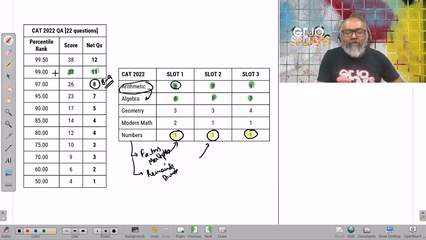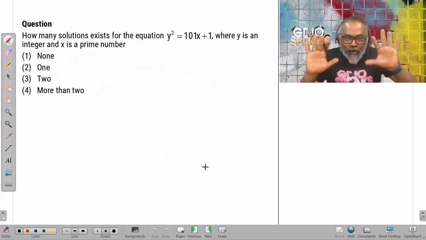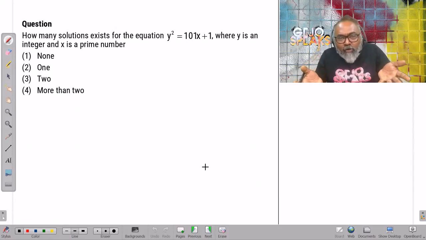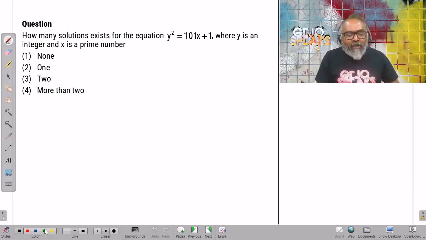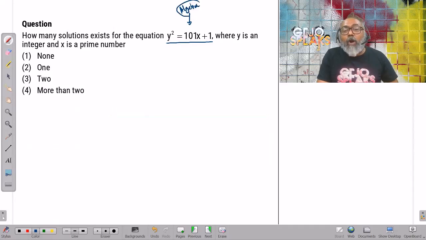Now, I have a question on the screen. This particular question is not a CAT question, just a question. You can pause the video and try to solve it yourself. Okay? So, when I see something like this, wherein I see y square equal to 101x plus 1, I'm thinking it's algebra, or probably I'll have to use certain concepts of algebra to navigate this particular question and solve it.